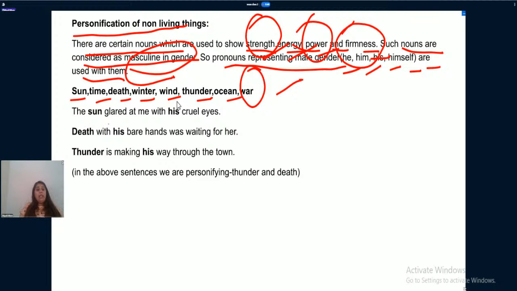Now, the sun glared at me with his cruel eyes, totally correct. Death with his bare hands was waiting for her. Bare hands means naked hands, right? Thunder is making his way through the town. Thunder is strong, death is strong, sun is strong, all are powerful. That's why masculine gender is being used here.